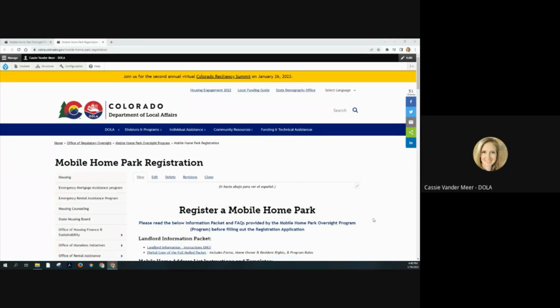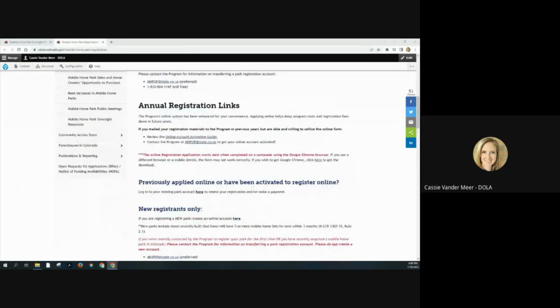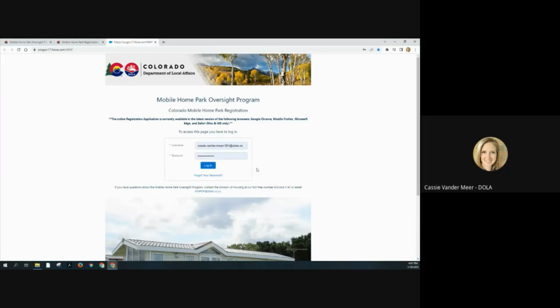Once you confirm all of these items, click on the word "Here" underneath annual registration links, for those who previously applied online or have been activated to register online. This word "Here" will take us to the login page for the online registration form. As you can see here in my example login username, there's a +301 within my email address. We use something like this in instances where there are multiple accounts that we are trying to attach to a single user. We have to have unique usernames for each park account, so that is why we use this function.